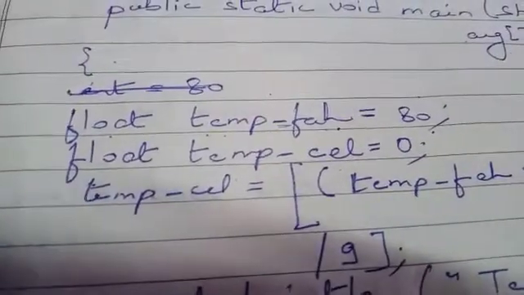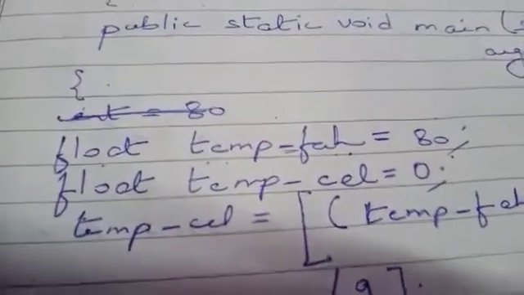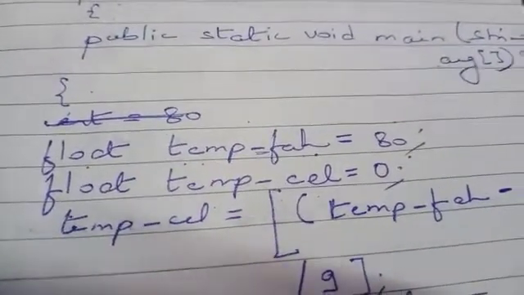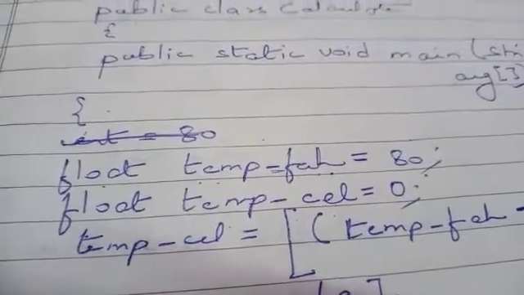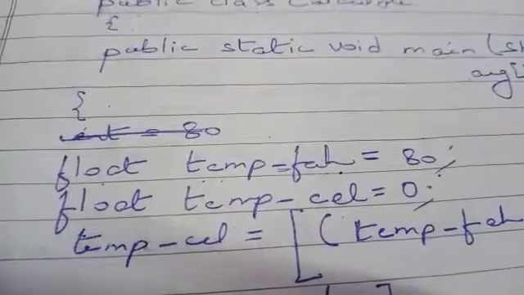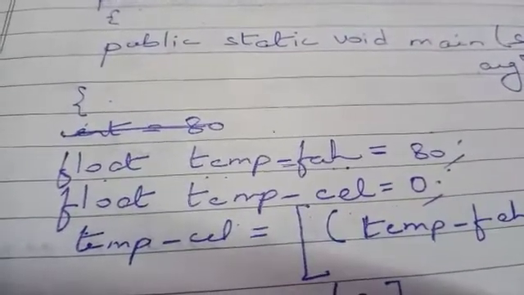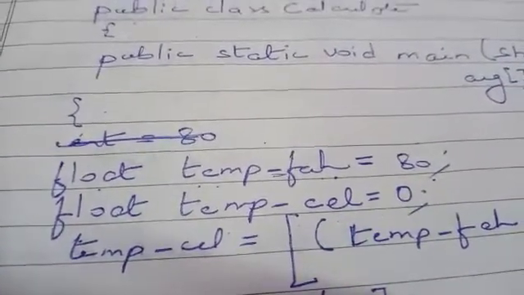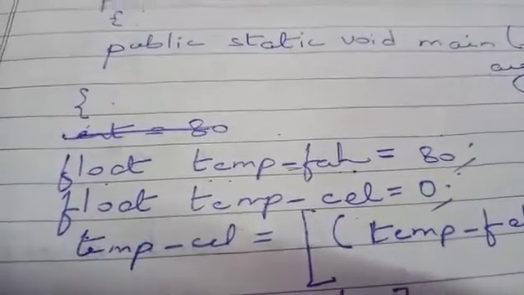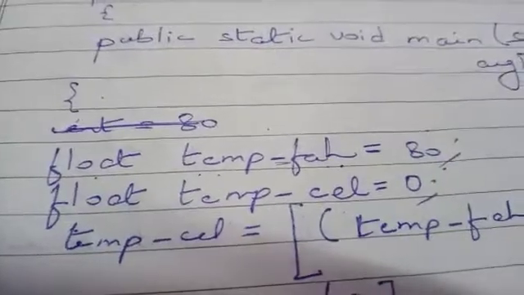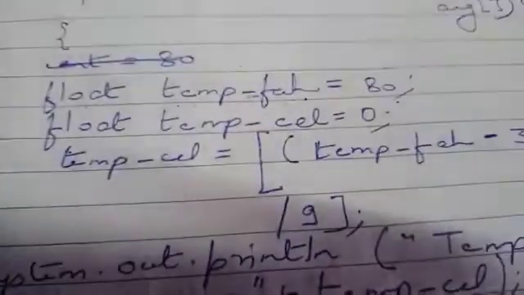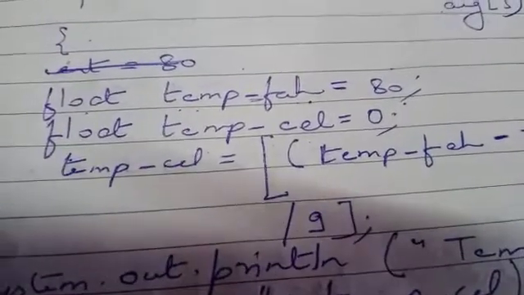80. Here I have taken float. Why float? Because it is much possible that when we will convert this Fahrenheit into Celsius, we will get the result in decimal. So I have taken float. And why I have not taken double? Because the possibilities are there that we will get a smaller number. For that there is no use of wasting the space of memory, so we have taken float instead of double. But it is your choice, you can take double also.